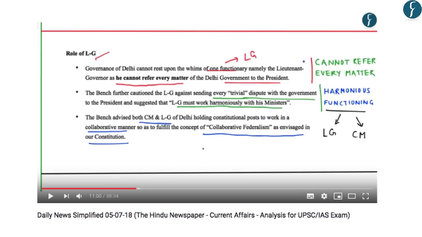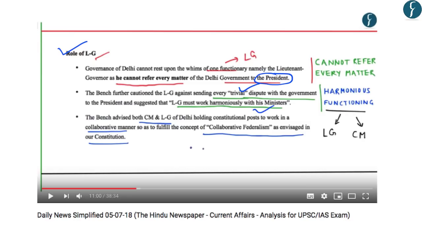Further, the Supreme Court clarified about the role of Lieutenant Governor of Delhi. And under this, the Supreme Court said that the governance of Delhi cannot rest upon the whims of one functionary, that is the Lieutenant Governor. And he cannot refer every matter of Delhi government to the President, as provided in the Article 239A. Further, the Supreme Court cautioned the Lieutenant Governor against sending every trivial dispute with the government to the President. And it suggested that the Lieutenant Governor must work harmoniously with his ministers.